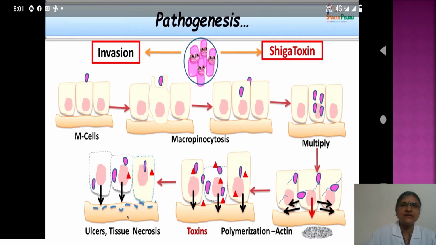In this diagram you can see the Shigella bacteria invade through M cells, then macropinocytosis, then they multiply in the macrophages, then there is polymerization of the actin filaments, and then there is secretion of the toxins, and ultimately inflammation, necrosis and then ulcer formation.